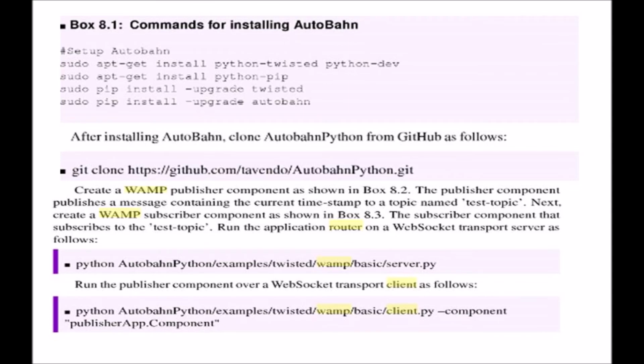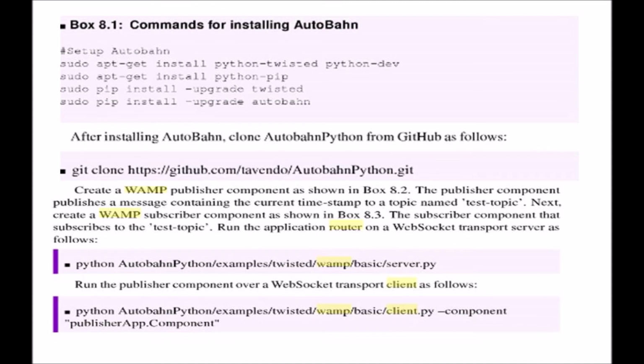So here I am just introducing you to the publish subscriber context. In the publish subscriber, you have the publisher, you have the subscriber, and the broker, which is your server. The command python autobahn-python/examples/twisted/wamp/basic/server.py actually starts the broker through which the publisher and the subscriber will communicate.